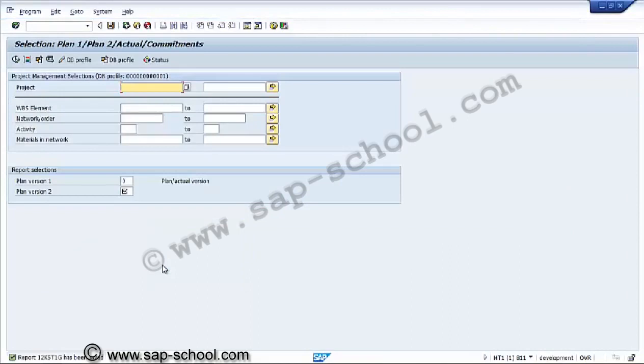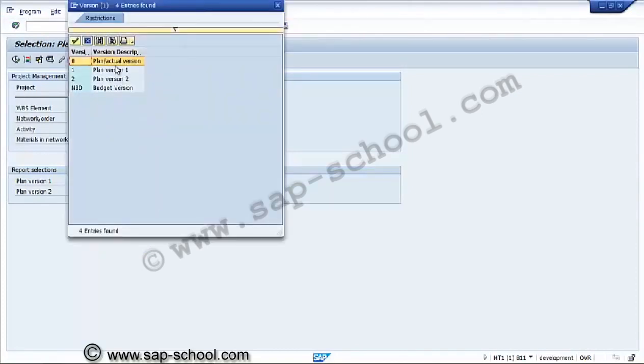Now this is the report we have received here. U3000-1401 and plan version 1 and plan version. If we have any other version we have to select it, otherwise plan version 2 will also be 0 only. So we haven't created it; this is plan version 0 and plan version 1.